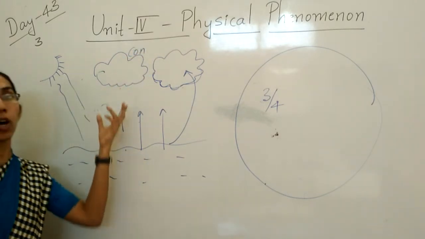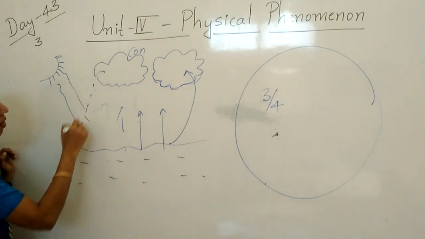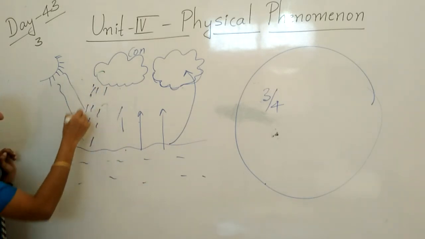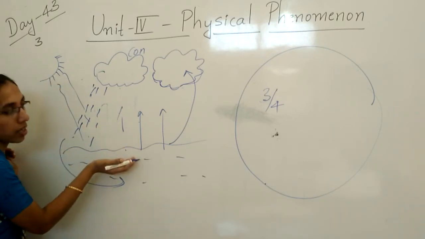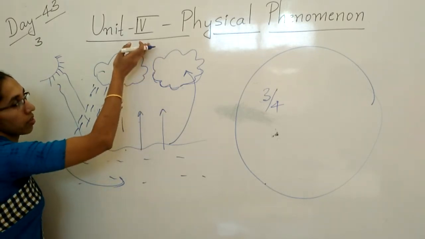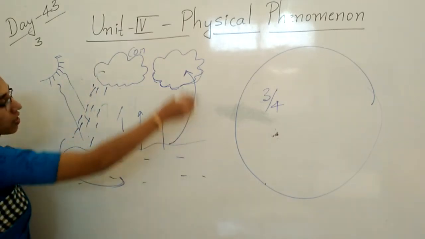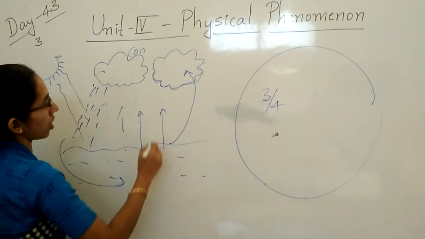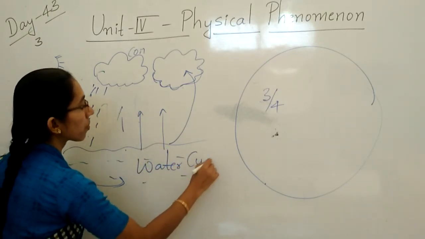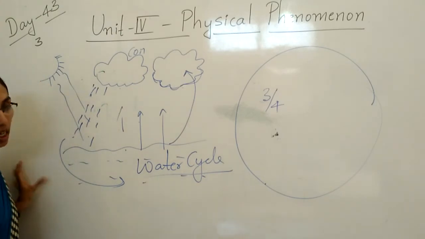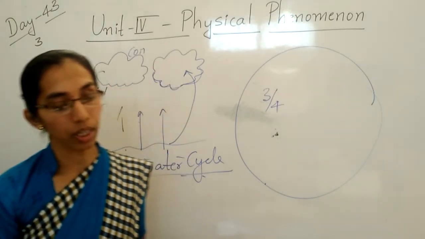Okay, children, when these clouds become heavy, we will get the rain. Again, this rainwater is collected in the river. When the sun rises, again there is evaporation, then condensation, then finally we get the rain. This process goes on in nature and it is called the water cycle. Clear, children? What is it called? It's called the water cycle.